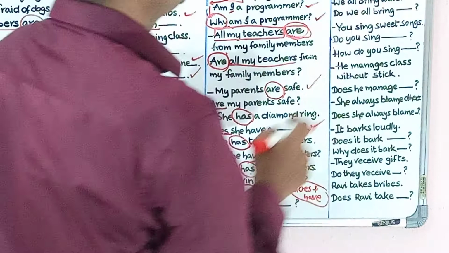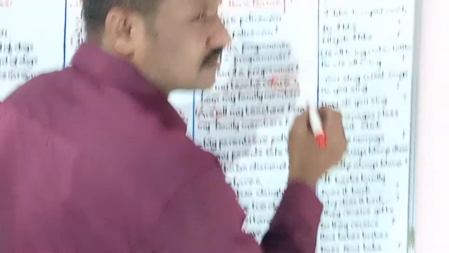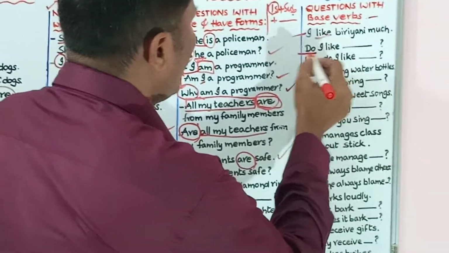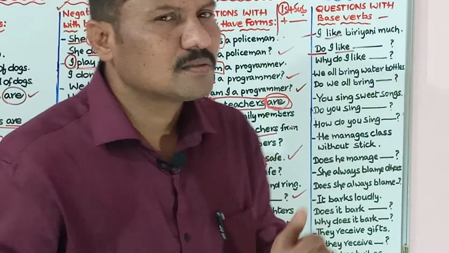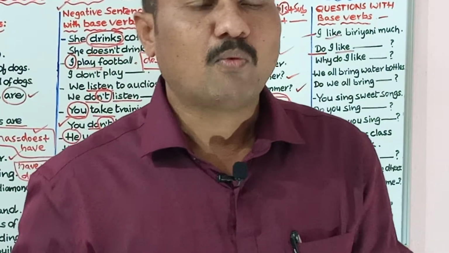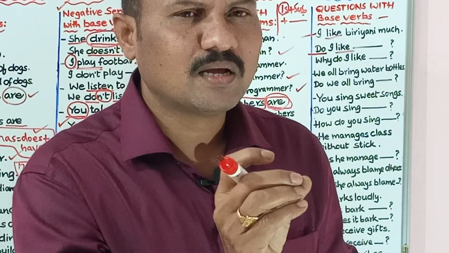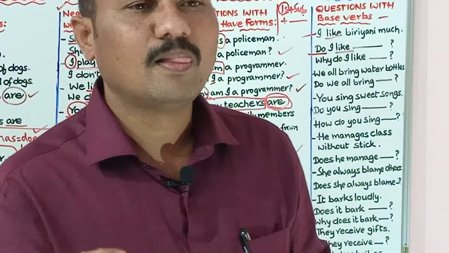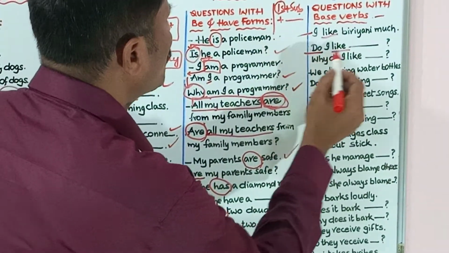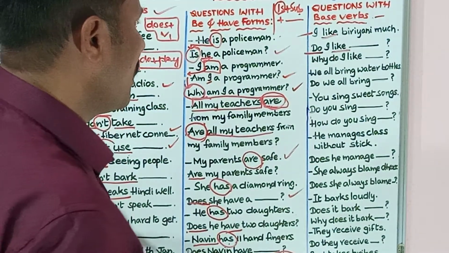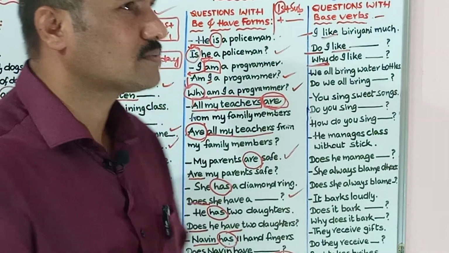I like biryani much. What is the verb here? Like. Like is nothing but do plus like. What is the principle while framing questions? Please bring that do form or does form to the beginning of the sentence from the main verb. So then it will be, do I like biryani much? Yes, you can frame a WH question also. Why do I like biryani much?